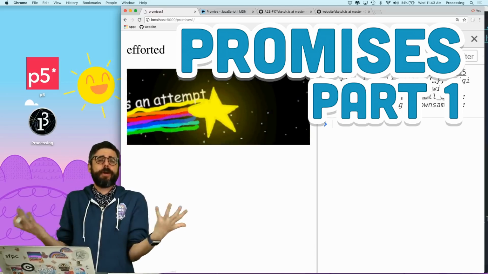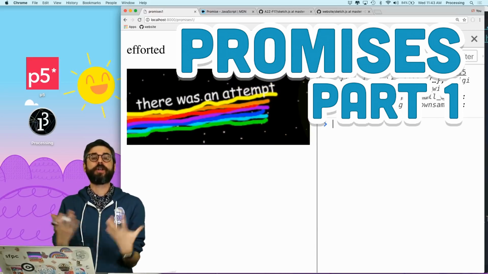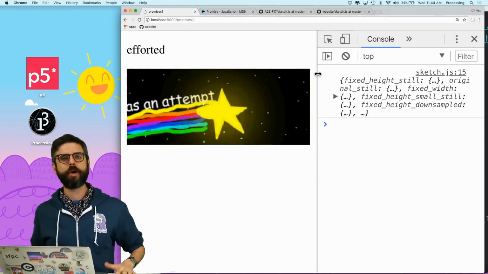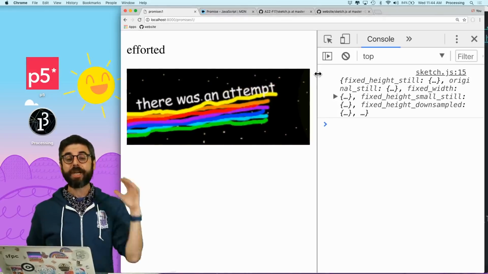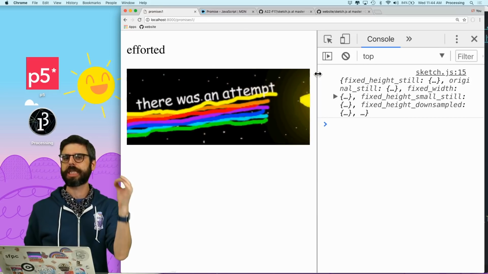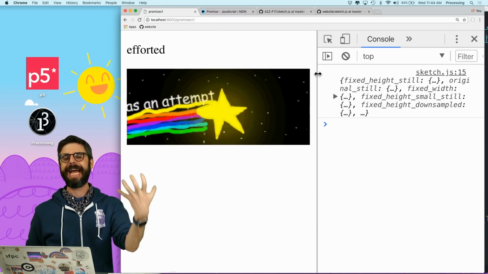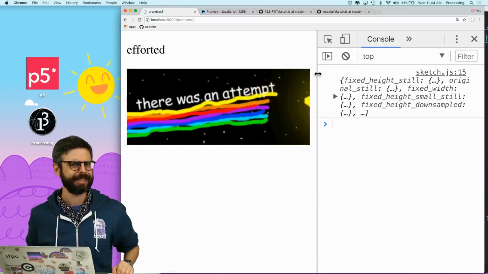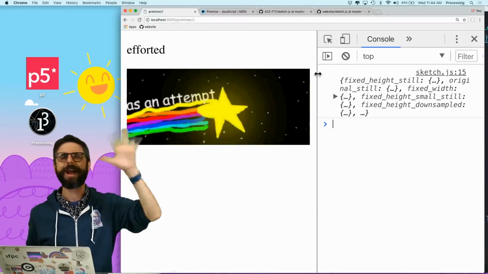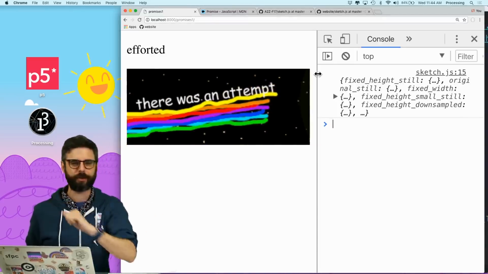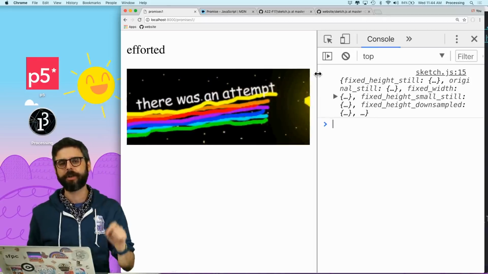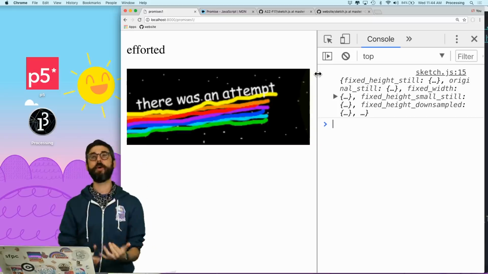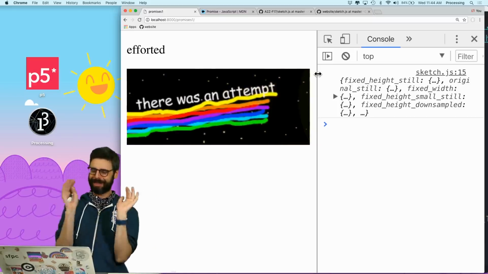Because I'm a person who programs in JavaScript with callbacks. But there has been for quite a while something called a promise in JavaScript. And it used to be something that was part of certain libraries that you could import and add to your code. Now, as of I think ES6, which is ES 2015, whatever, as of a more recent version of JavaScript, promises are something native to how JavaScript works. So I hope this video will answer the question for myself as well as you.